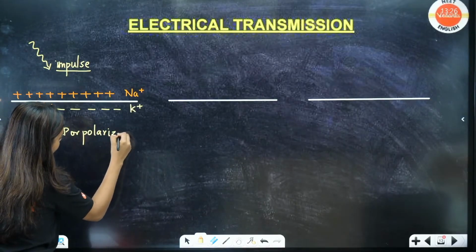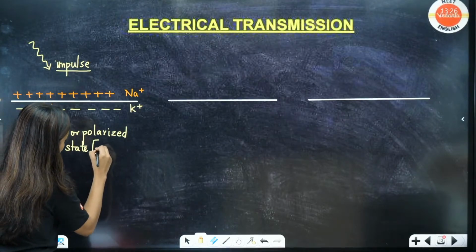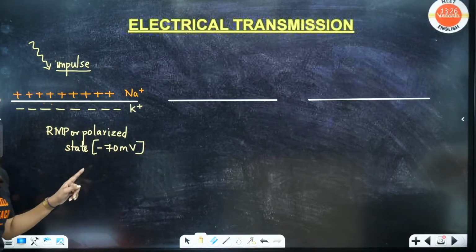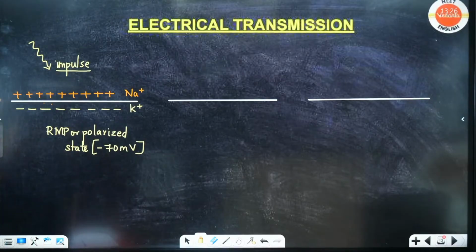Polarized state. Students, here what will be the voltage? Here it's going to be minus 70 mV. I hope no one has doubt in this. Minus 70 mV. Yes? Tell quickly. Any doubts here?